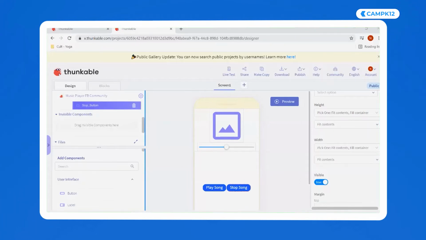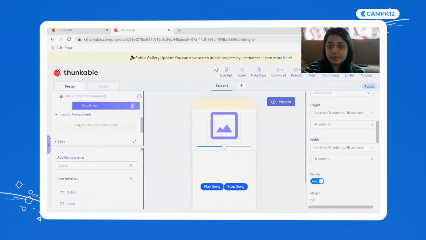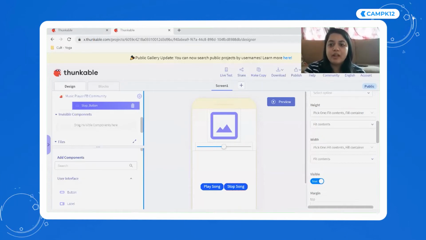Neeraj Gupta, you can unmute yourself. Yes, ma'am. I have started my Thunkable, but I can't open it. It is showing start building and Snapgram and translators. So just click on start building. Everyone click on start building and you will come to this screen. Ma'am, it's asking me to create a new project. Yes, click on new project.